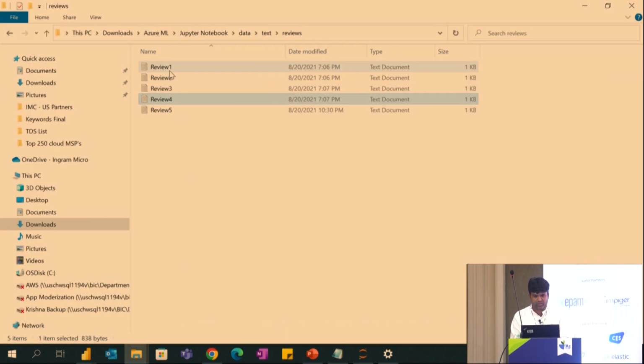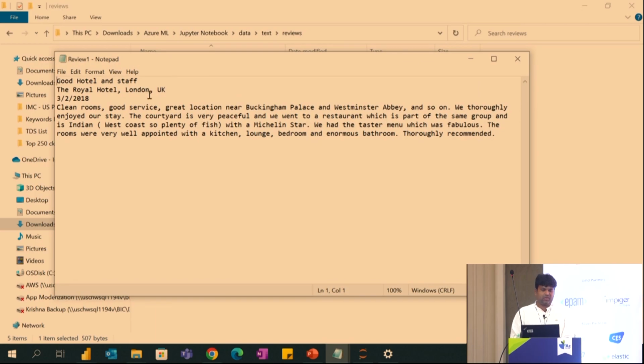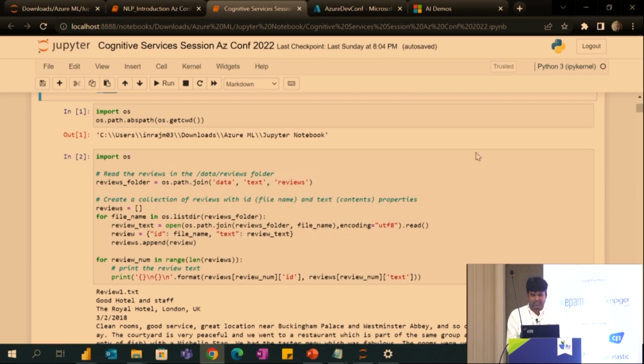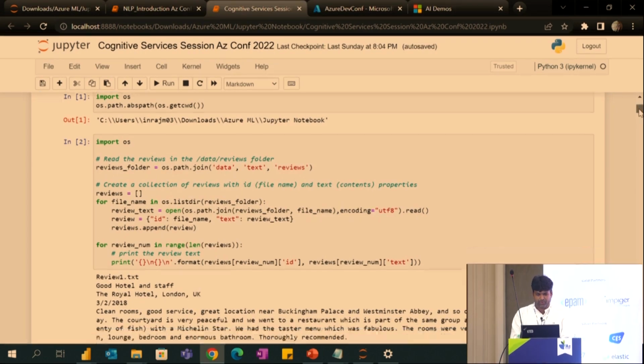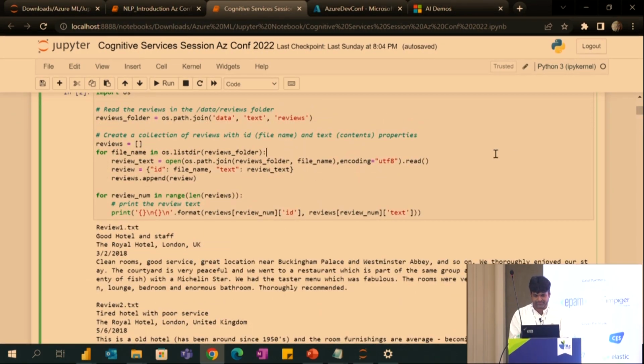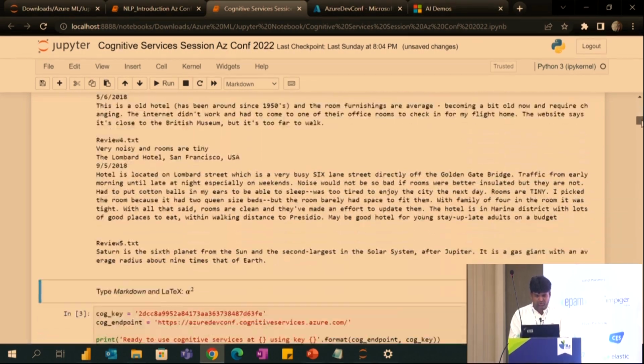These are the reviews I already have. I have taken the comments from the Microsoft site itself. This is about a hotel, where after your stay, you provide some information about the room service and all. These comments I'm going to use for this analysis. I have already processed these comments, and I'm just loading them into my code.